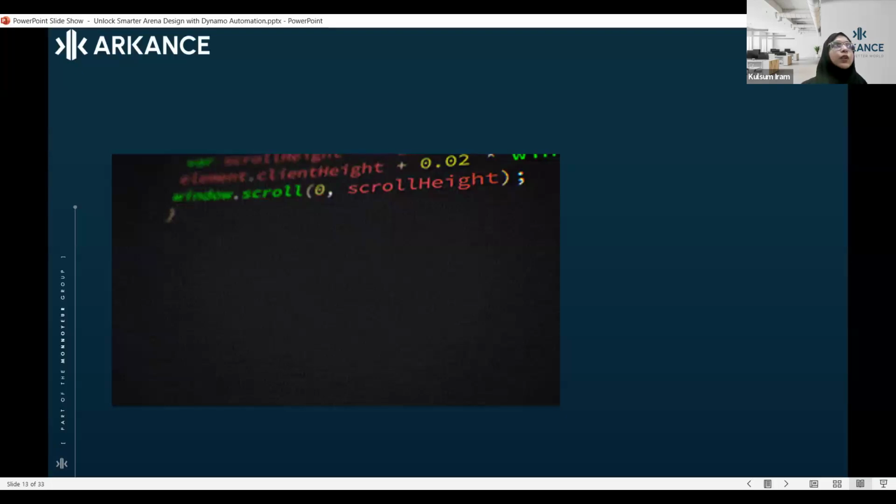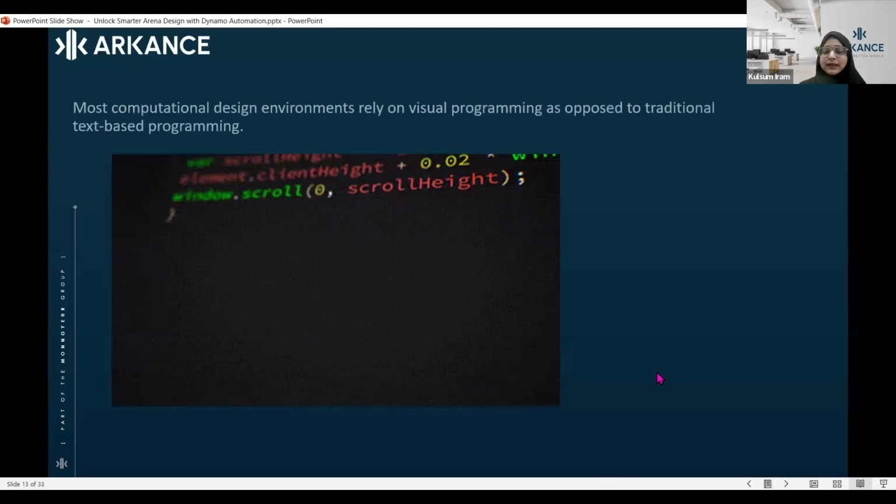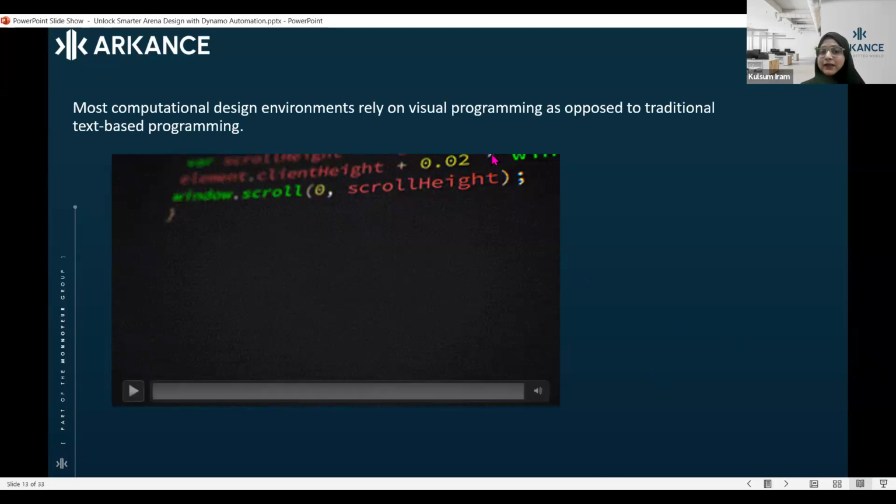After that, we'll be talking more about programming, because programming also comes into Dynamo. And there are two types of programming over here. One is text-based programming, which you can see currently on my screen. In text-based programming, you can go onto Google, right click on it, and you can see the site references over here. That is called text-based programming. Let me just show you one example.